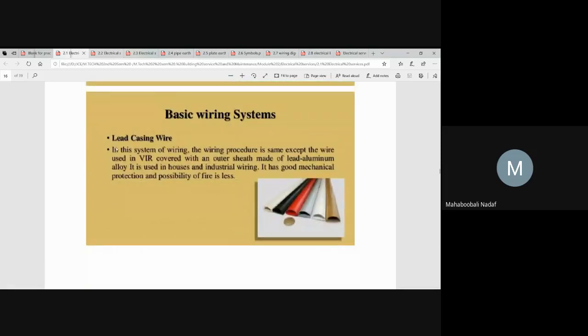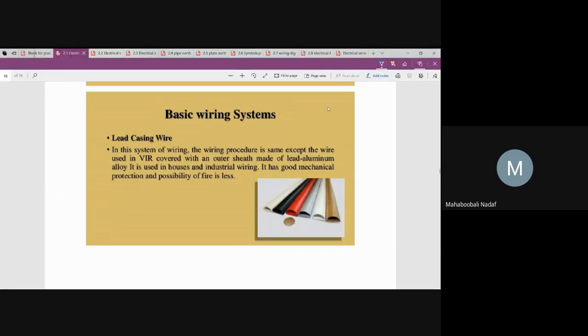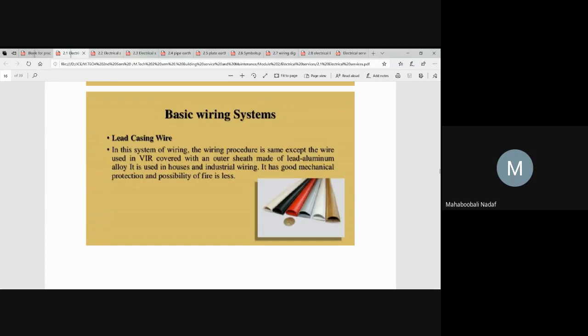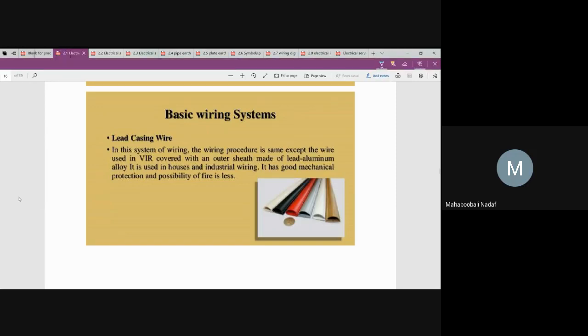Third type is the lead casing wiring system. Here two things will come. Whatever cable is there inside may itself be coated with lead. That wire or cable itself is coated with lead, or in the second case, the wires or cables are run inside the lead casing.